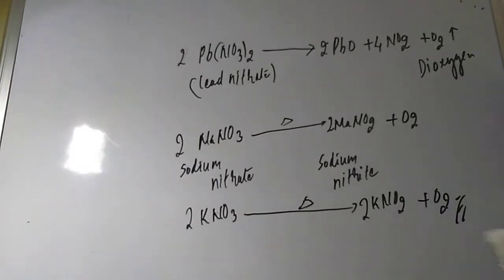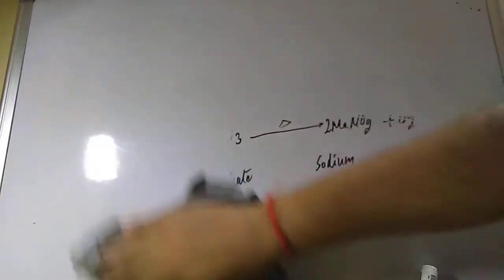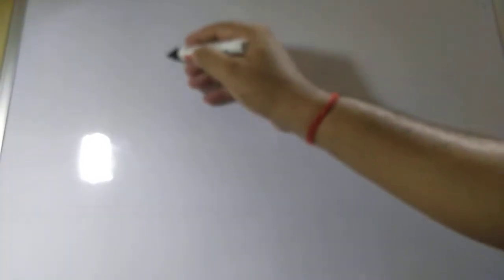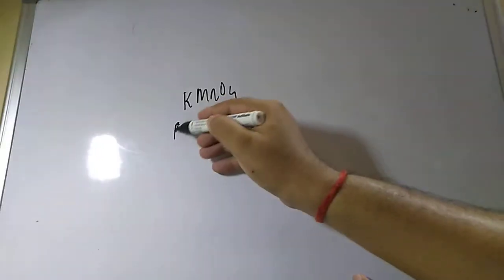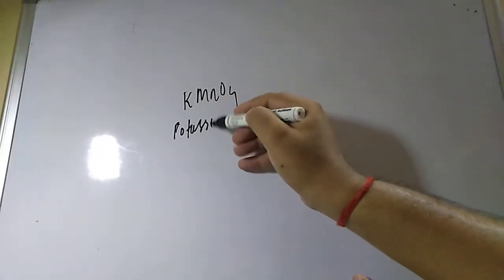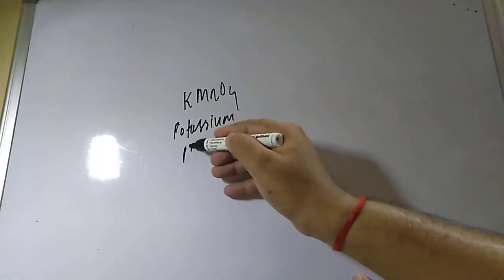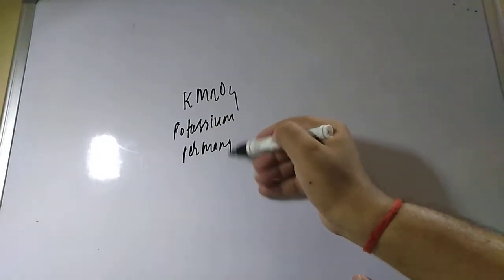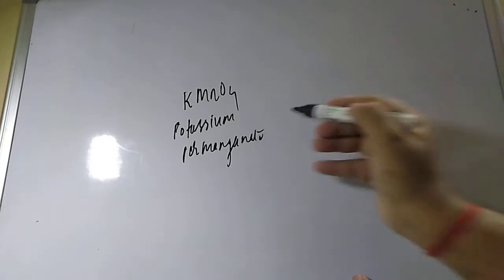Now the important one is from the permanganate. Let us see how you can prepare from the permanganate. Potassium permanganate is KMnO4.